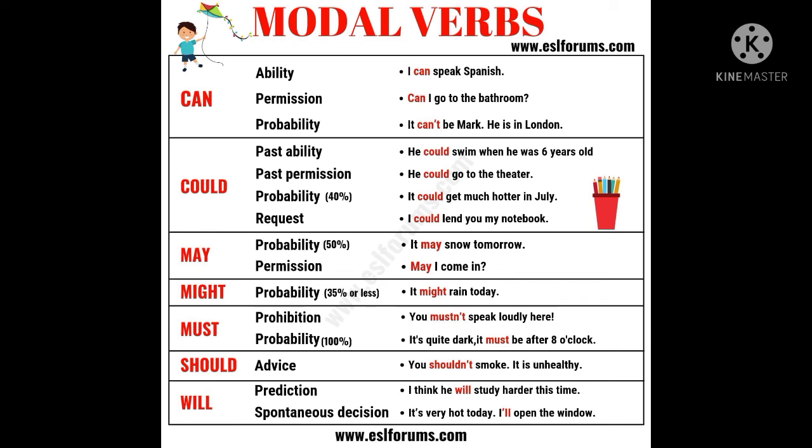May is used to express probability. It may snow tomorrow. Permission. May I come in? Might is used to express probability. It might rain today. Must is used to express prohibition. You mustn't speak loudly here. Probability. It's quite dark. It must be after 8 o'clock.